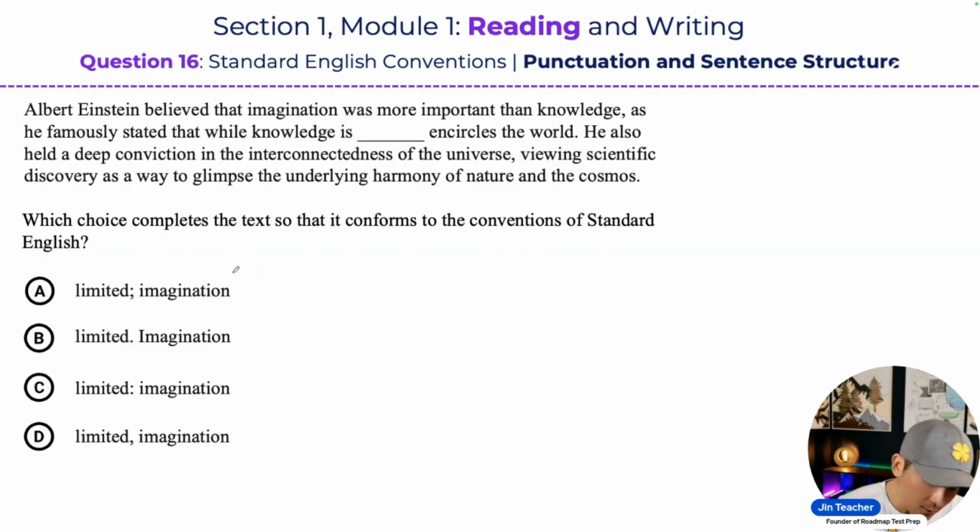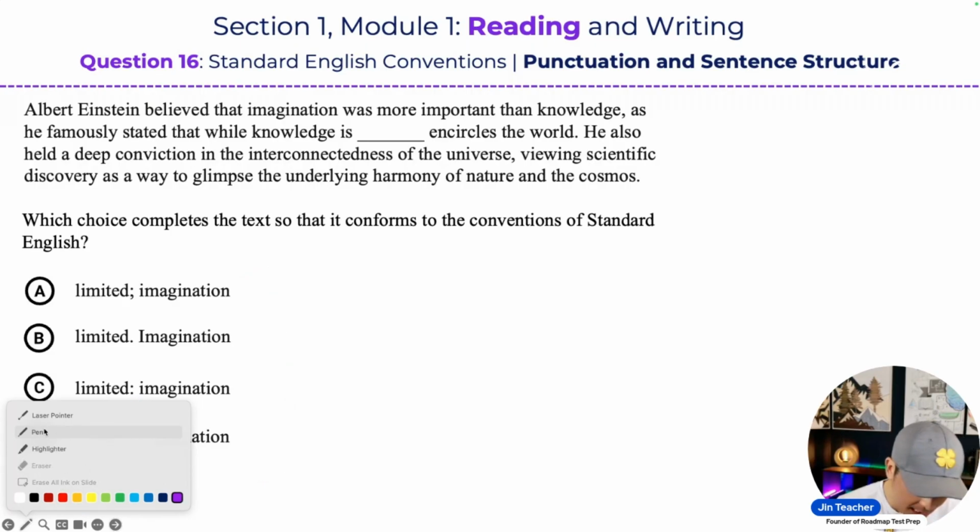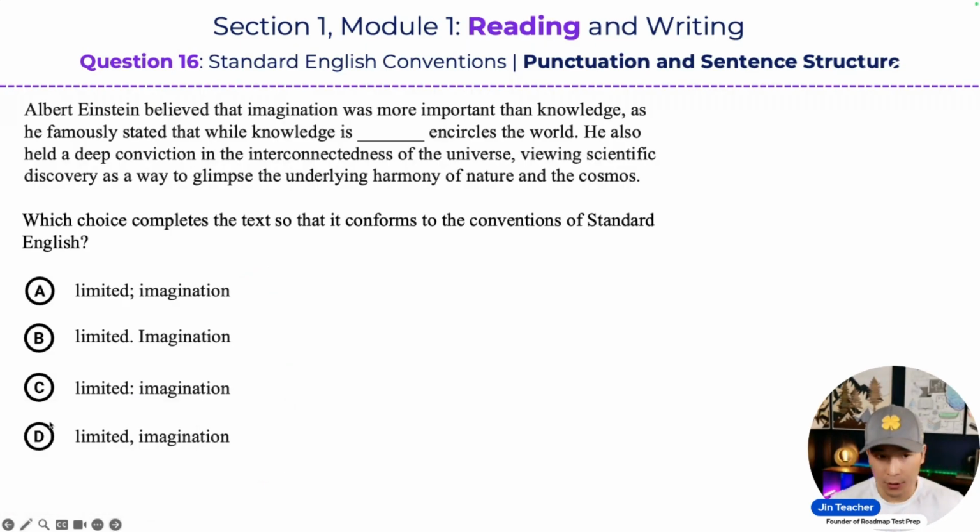First of all, just by taking a brief overview of the answer choices, a broad level view of the answers, we can see that we're being tested on punctuation. We have various punctuation marks like semicolons, periods, colons, and commas. And when we're tested on punctuation, almost always we're also going to be tested on sentence structure as well. Remember, sentence structure is basically how sentences are built, because when you structure something, you're building it.